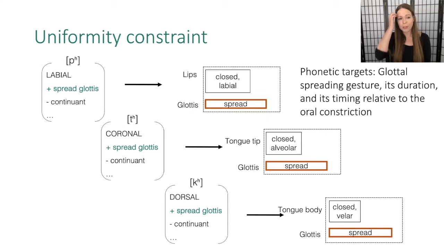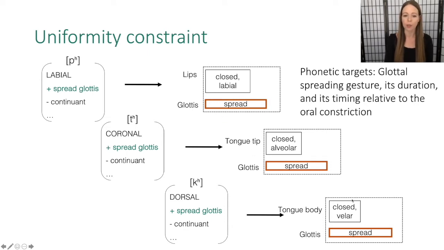Now, the proposed phonetic targets here are the glottal spreading gesture, its duration, and its timing relative to the oral constriction. So the plus spread glottis feature, again, suggests there should be a glottal spreading gesture. The phonetic targets would then take that glottal spreading gesture and indicate how long it should be and how it should be timed relative to the oral constriction.